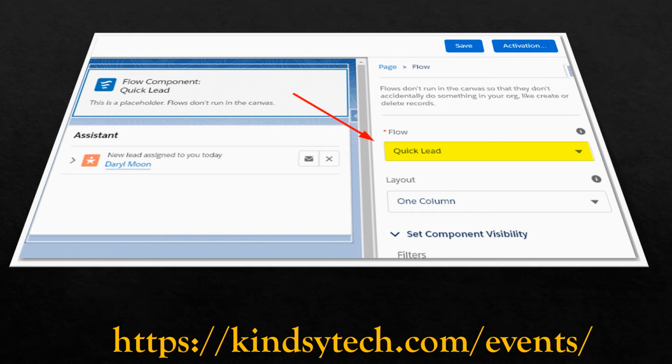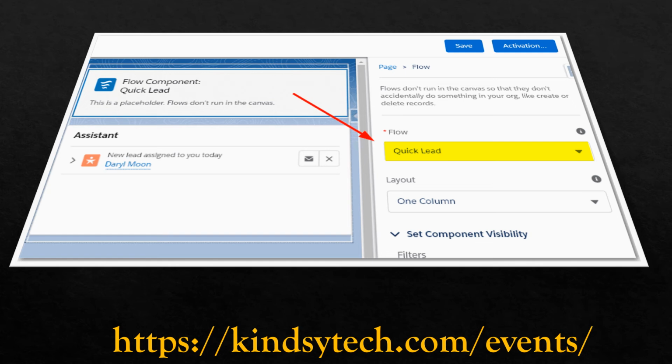Go to Quick Find, we can search for Builder, and then Lightning App Builder. Click New, select Home Page, and click Next. We provide the page name and click Next. Click Clone Salesforce Default Page. Select the homepage default and click Finish.